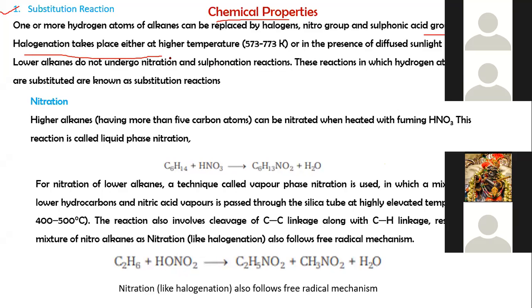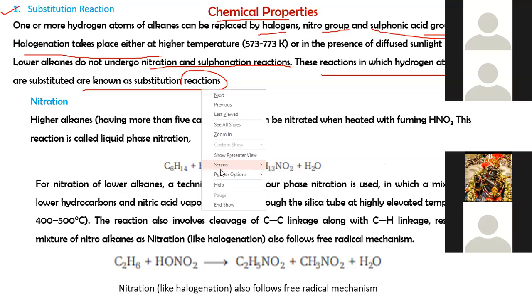So lower alkanes do not undergo these nitration and sulfonation reactions. And these reactions in which hydrogen atoms of alkanes are substituted are known as substitution reactions. So in short, one or more hydrogen atoms of alkanes can be replaced by halogen, nitro group or sulfonic acid group.